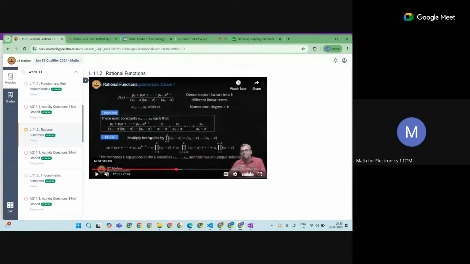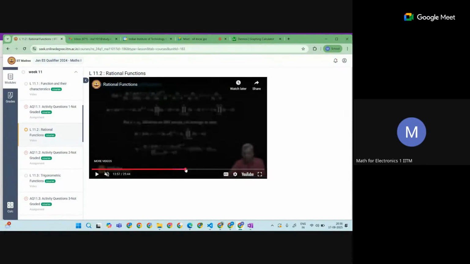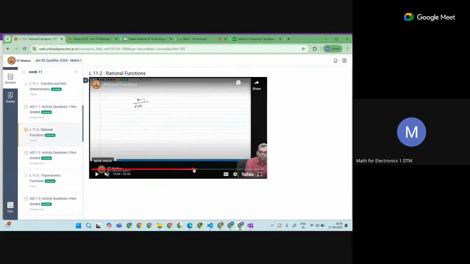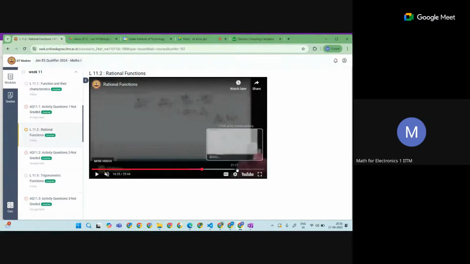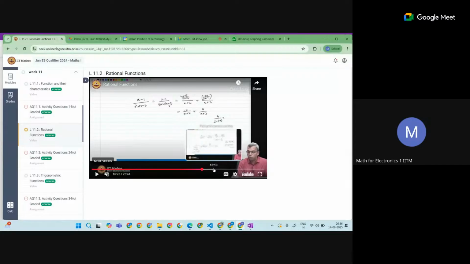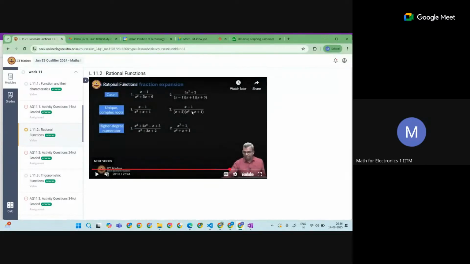So we are able to write it. Whatever the proof is, that itself gives an idea of how to convert. Okay. So for example, I am taking an example from the lecture itself. Let's say I am taking this one. Okay, unique complex root is there.